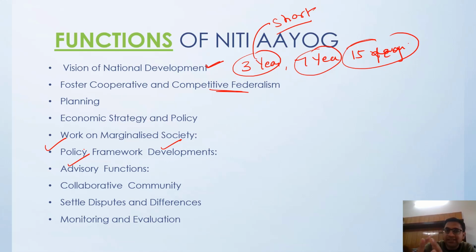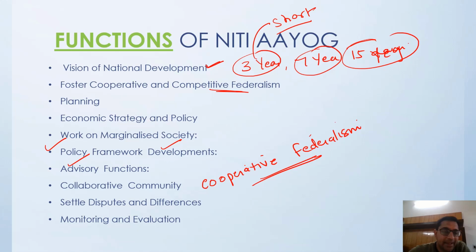Because of this, it helps build a collaborative community, which is why it is called cooperative federalism, right? And NITI Aayog will help in settling disputes between the states, and between the central government and the states.